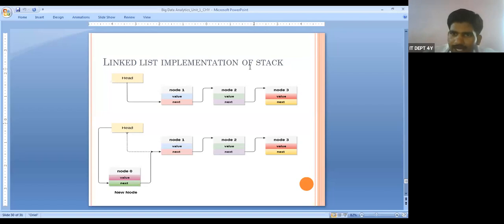But we are including here the implementation by this stack. When the stack operation comes, we need to know the properties of stack. What? Always insertion and deletion we can do at the top place only. What is top place? That is node 0, where before the node 1 we need to insert, that is the top. There only we can insert.